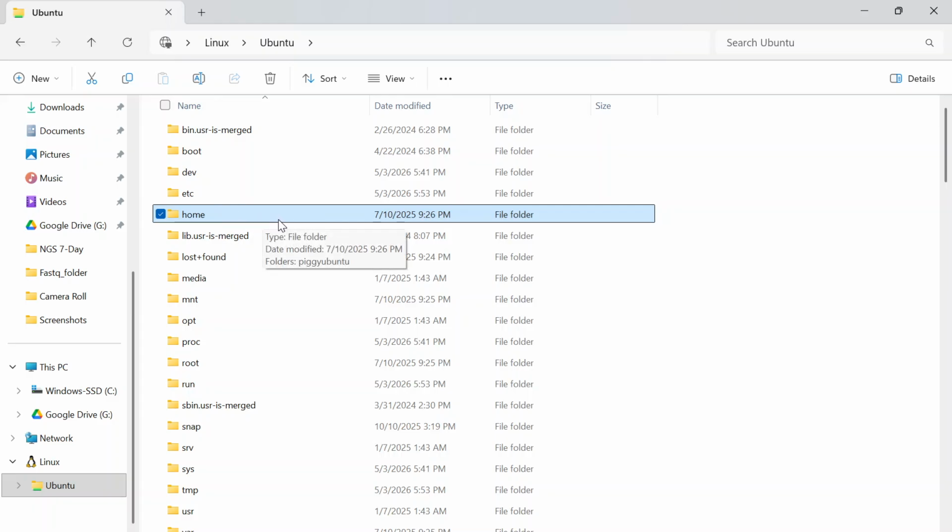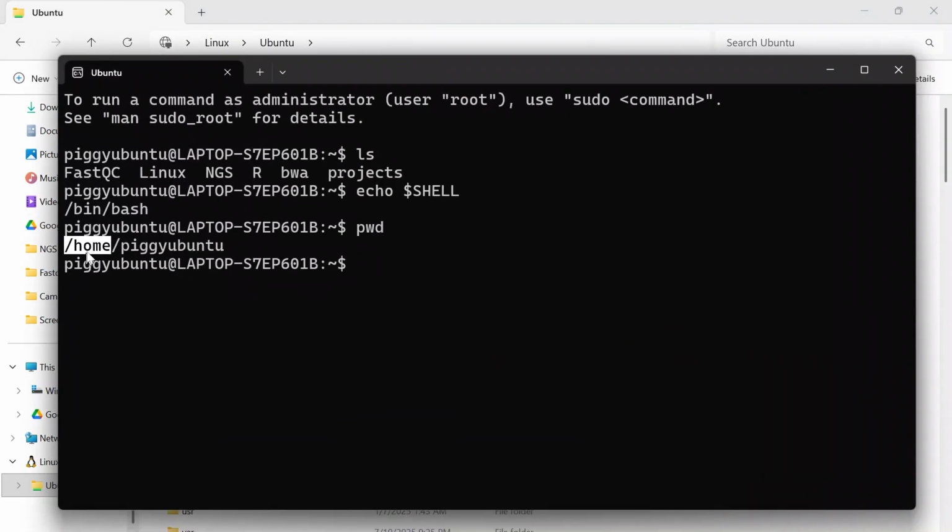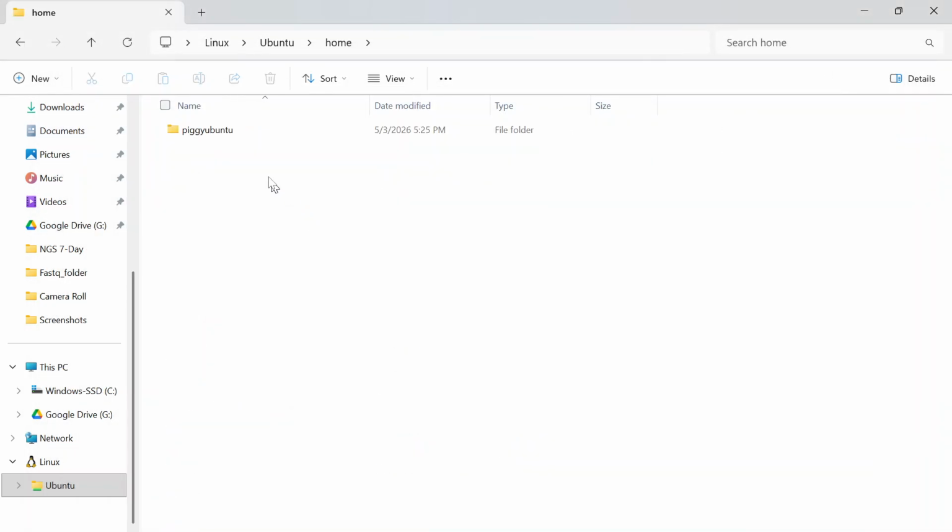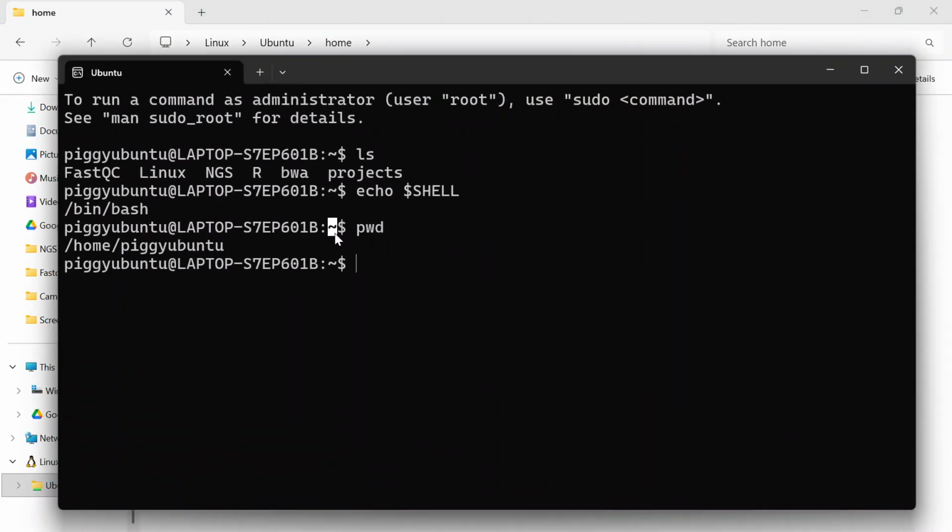If I say directory or if I say folder, we should understand that we are talking about the same thing. These folders are all directories. So here we are saying that we are inside the home directory. Let's click on it. Now, can we see that inside the home directory we have this directory? Do we understand by this symbol where we actually are in the system, inside the computer? Do we understand the symbol now?